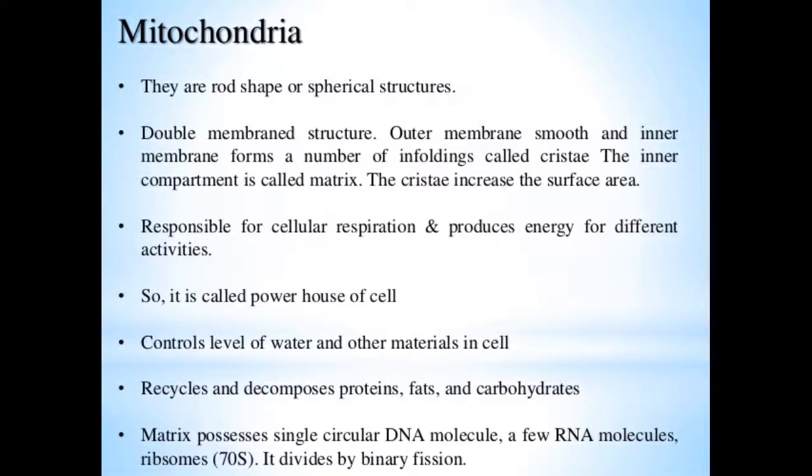It controls the level of water and other materials in the cell, and recycles and decomposes proteins, fats and carbohydrates. The matrix possesses a single circular DNA molecule, a few RNA molecules, and ribosomes of 70S type. That is why it is known as a semi-autonomous unit. It divides by binary fission.